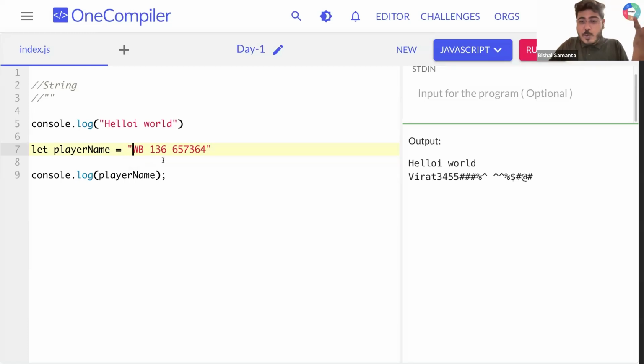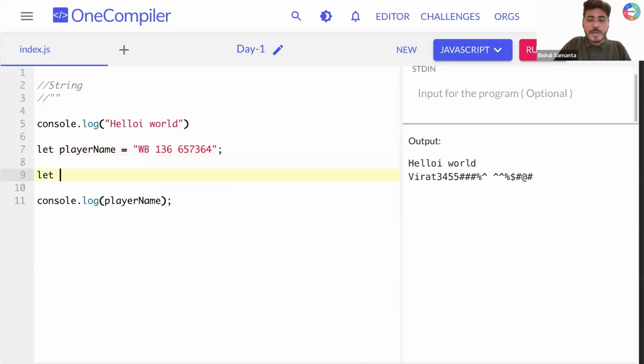Let's say you want to store someone's password. Can you tell me what data type you are going to use? Password can contain anything. So let's say Pablo's password. I'm revealing Pablo's password. Pablo at the rate 123. Can you see? Alphabet is present, capital letter is present, small letter is present, special character is present, number is also present. But we are using a string data type to store all these things. Cool. Can I get everyone sorted till now?